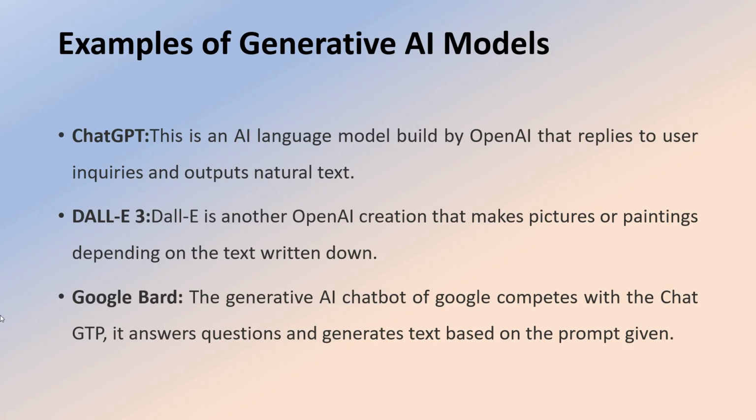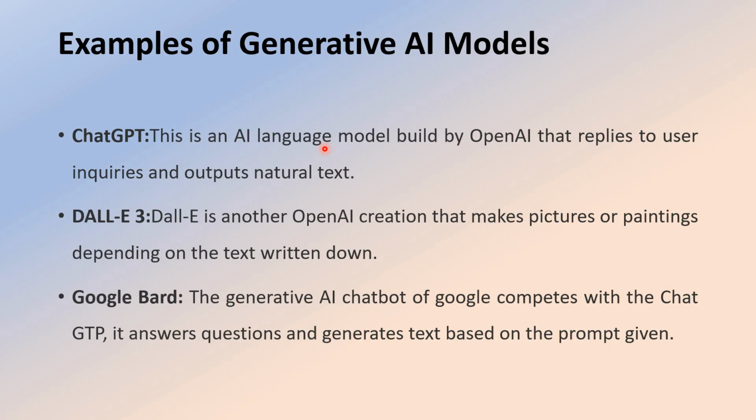The first one is ChatGPT. This is an artificial intelligence language model. As all of you know, it is also an app on your mobiles. It is built by OpenAI and replies to user inquiries and outputs natural text.